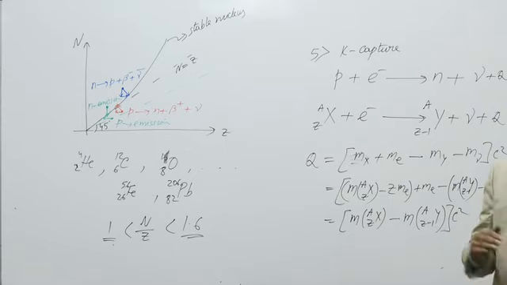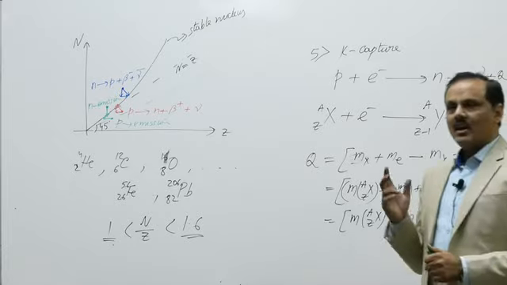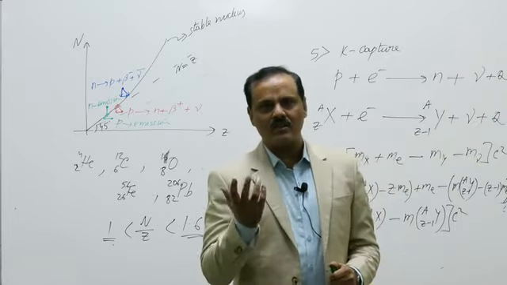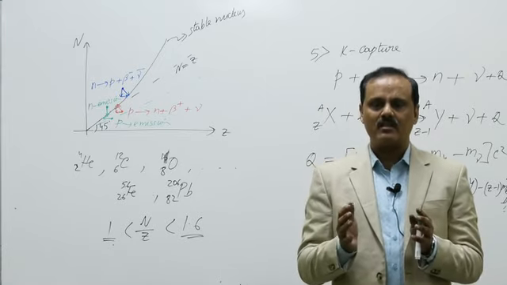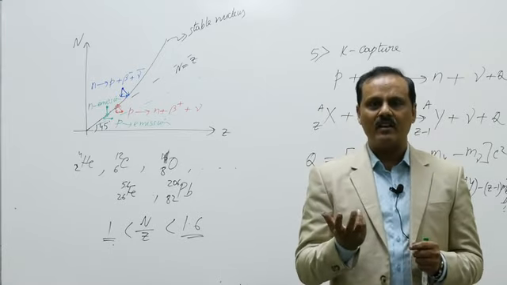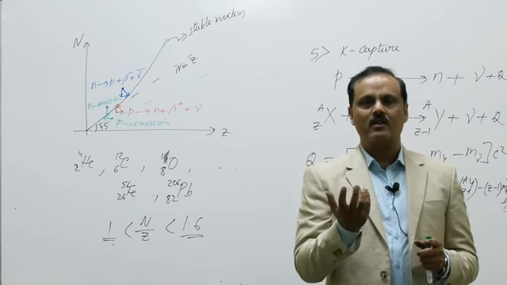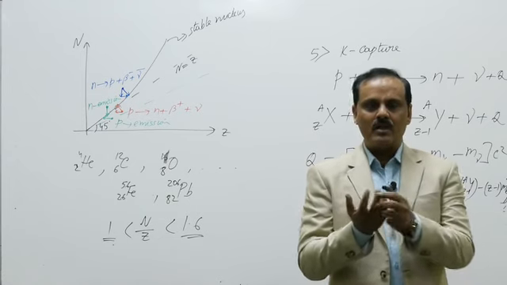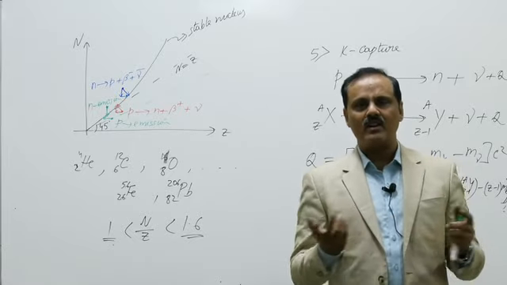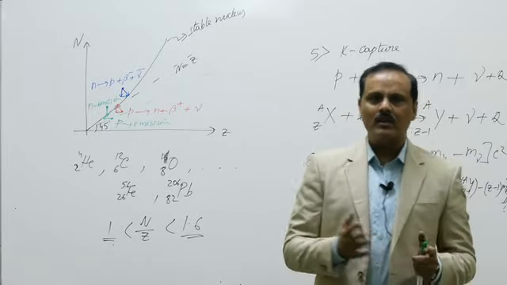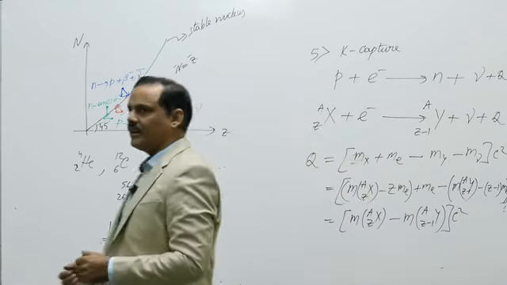Gamma decay takes place when a neutron or proton jumps from a higher energy level to a lower energy level. That's the reason for gamma decay. Alpha decay takes place when the nucleus is bigger in size. As you know, the nuclear force is short range. If the nucleus size is bigger, it cannot hold all the nucleons together. So some nucleons make a group and go out of the nucleus. That is alpha decay. So this is the reason for various radioactive decays.